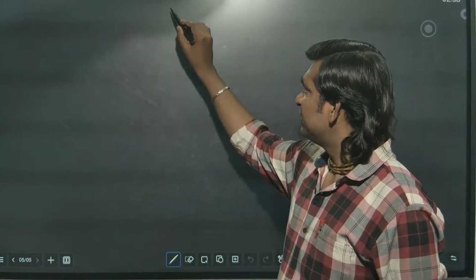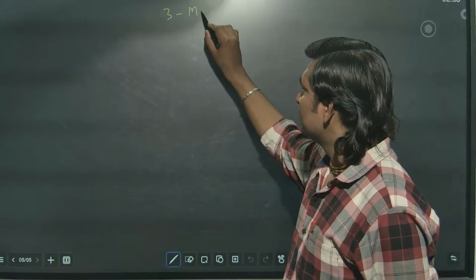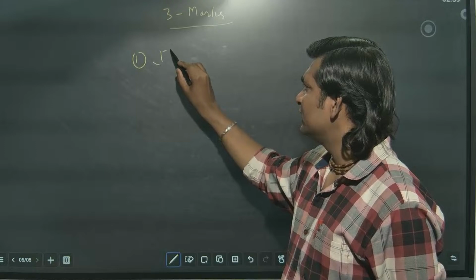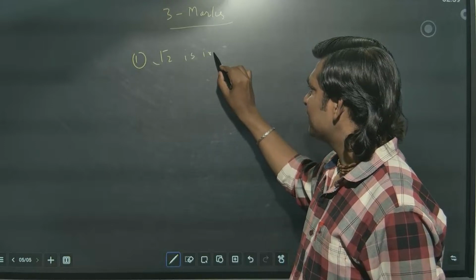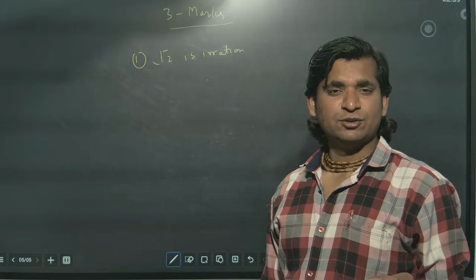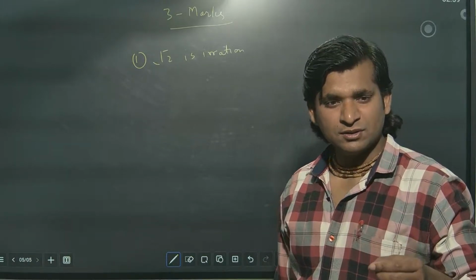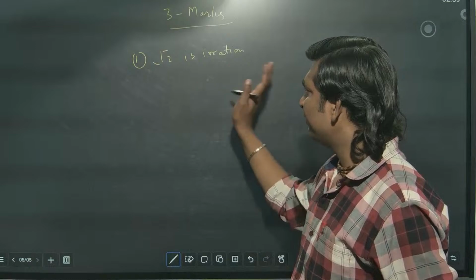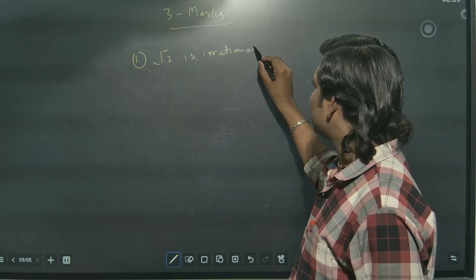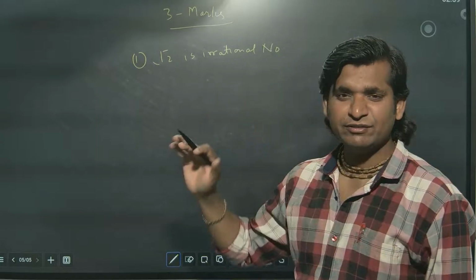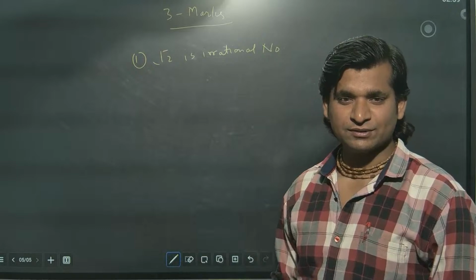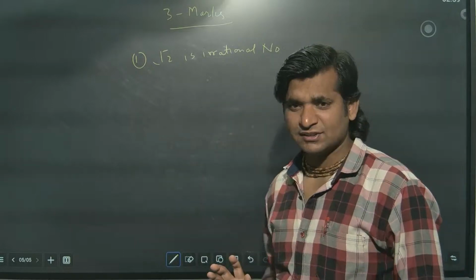Now, a 3 marks question from irrational numbers. I know everyone practiced proving root 2 is irrational. Everyone practiced it in your board exam, in your pre-finals, in your midterm, in your pre-midterm. 4-5 times you proved root 2 is an irrational number. Already everyone has it by heart. They can write it even while sleeping. So like that, this question is.